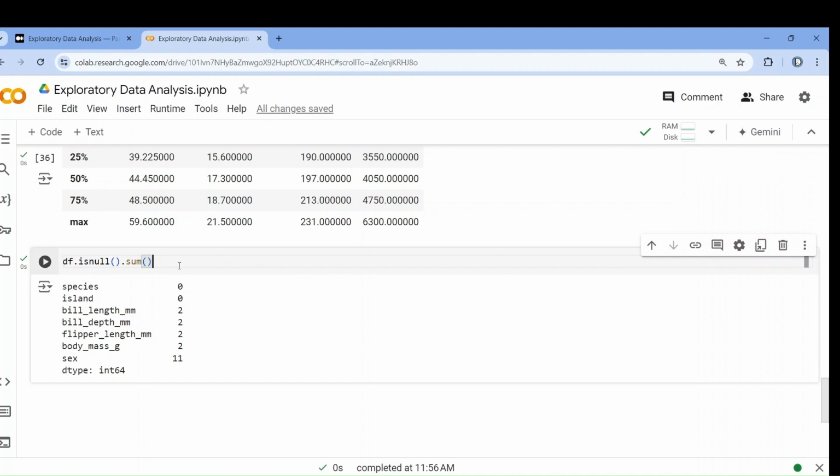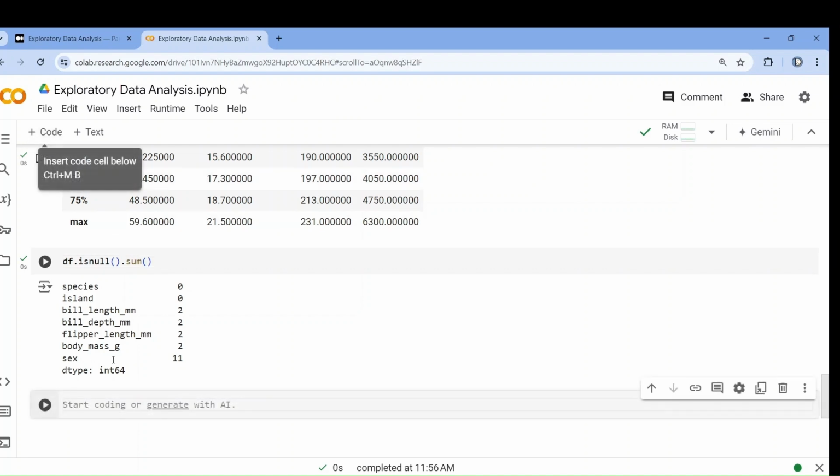Okay, now before applying modeling you have to work with these things. You may remove them, or you may replace them by forward fill or backward fill, by mean value or by median value. So depending on your project and your aim, you may work with this missing value data set. But first you have to know whether there is any missing value or not. This comes under this discovering part.